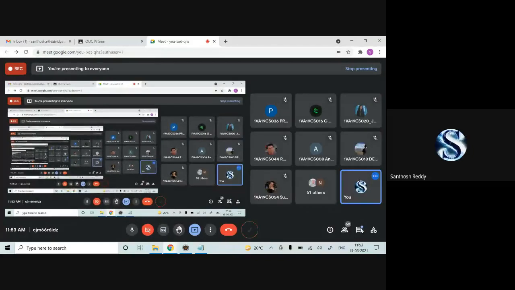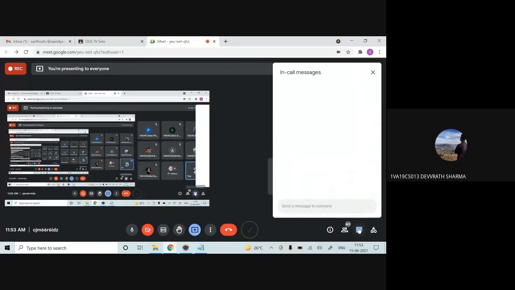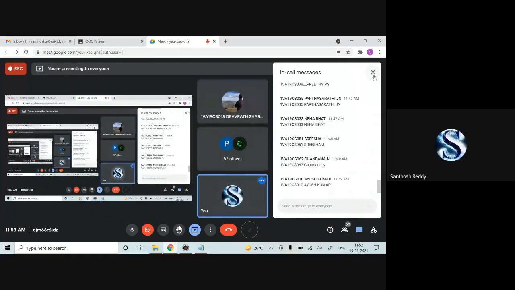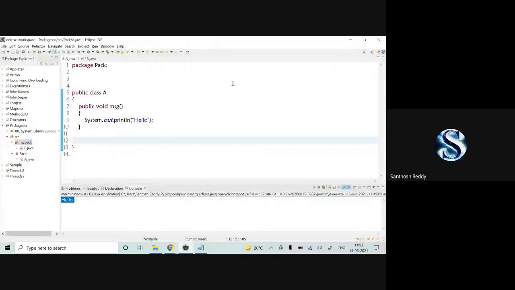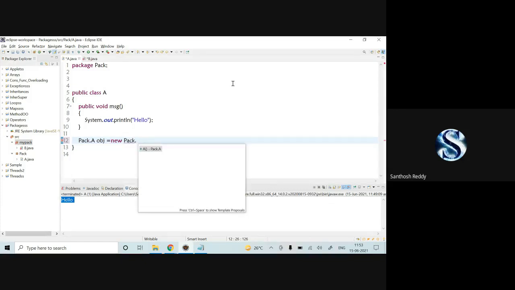Pack. Yes, pack, sir. So you have to call pack dot A. Pack dot A, a reference variable equal to new, again pack dot A. That's it. This is how we are going to call it as a fully qualified name.